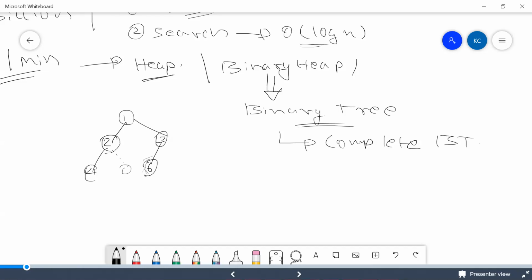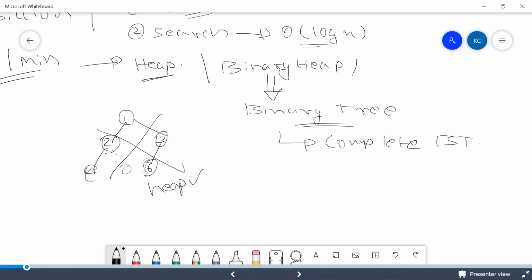So it is violating the complete binary tree, and this will never become a heap. This is not a heap. So every heap is a binary tree, and it is a complete binary tree. These are the two things that are very much important.